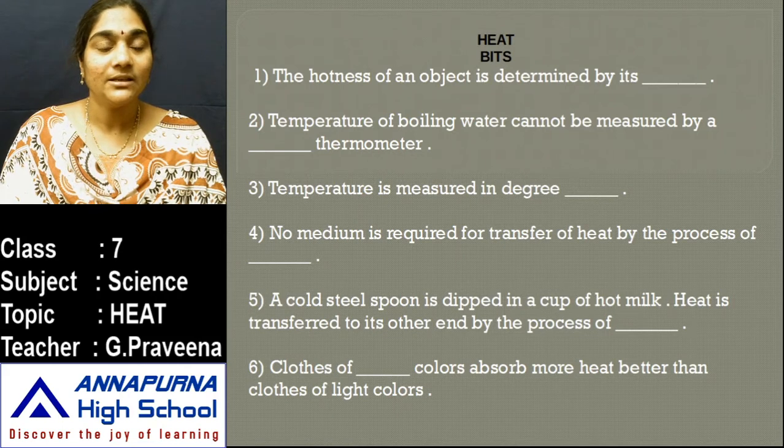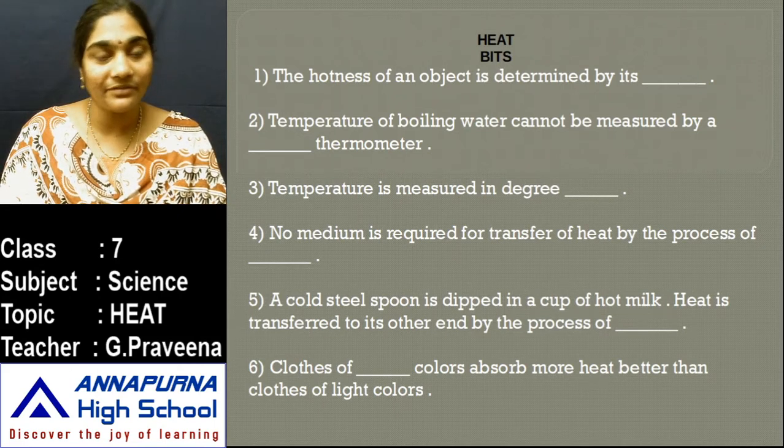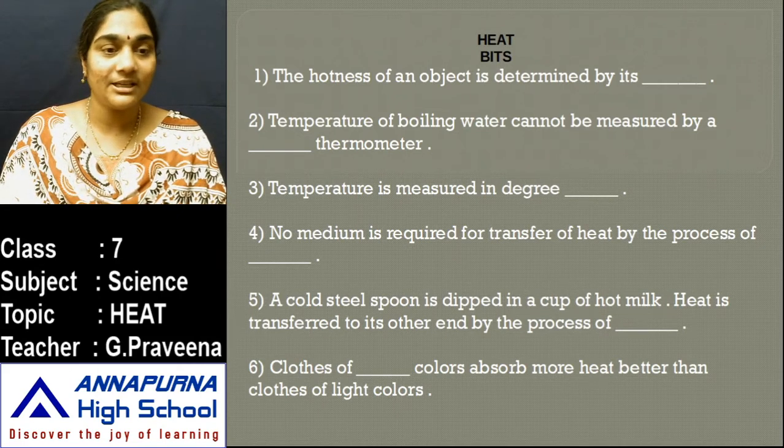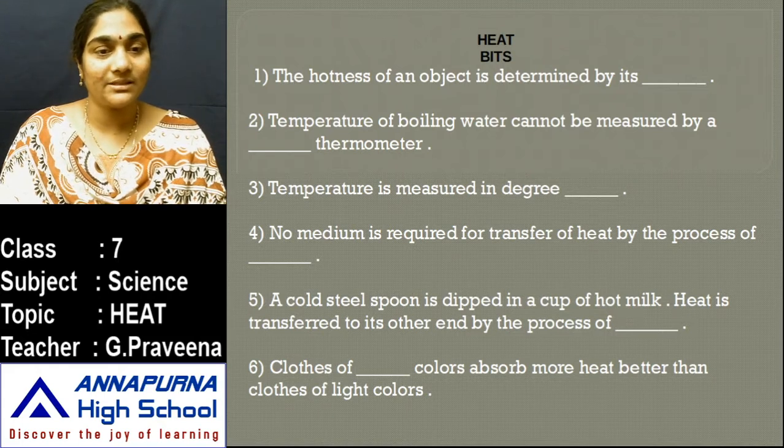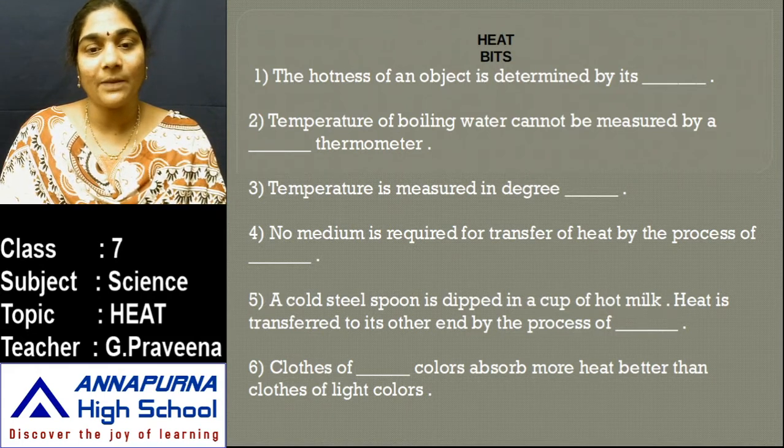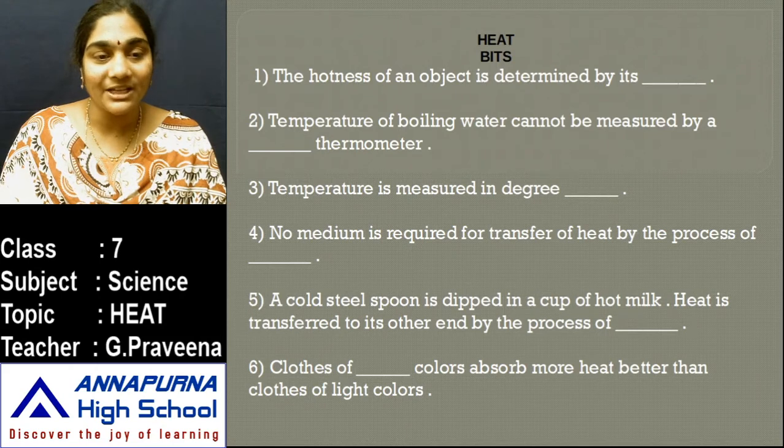Then next one is, no medium is required for transfer of heat by the process of. So there are the three types of transfer of heat: the conduction, convection and radiation. So the transfer of heat takes place through these three processes. So in which process there is no medium required for the transfer of heat? And the next bit, a cold steel spoon is dipped in a cup of hot milk. Heat is transferred to its other end by the process of. So what is that process called?